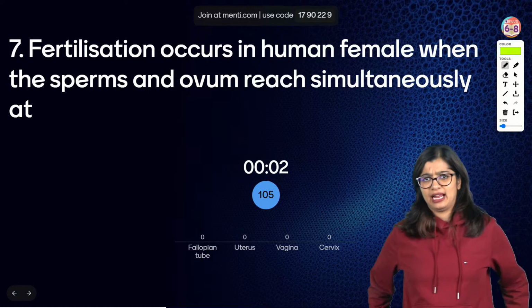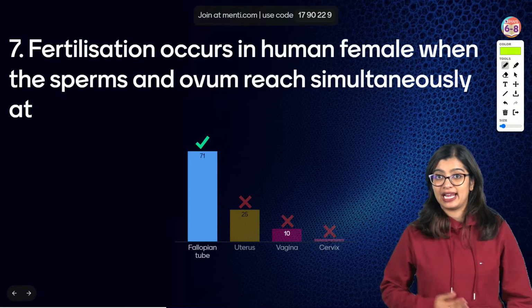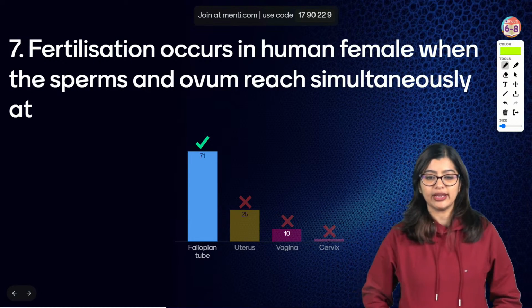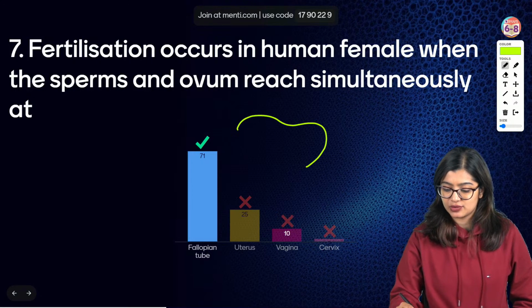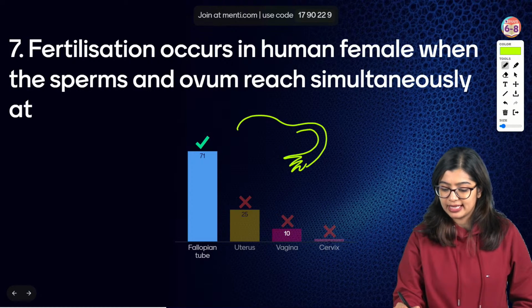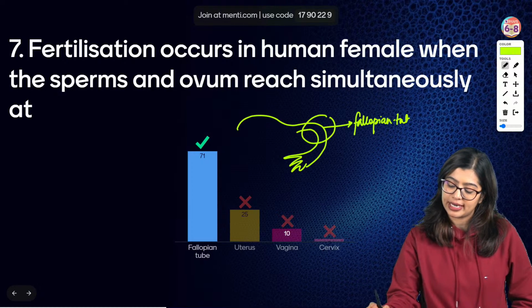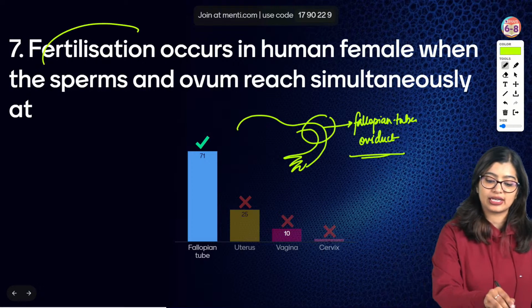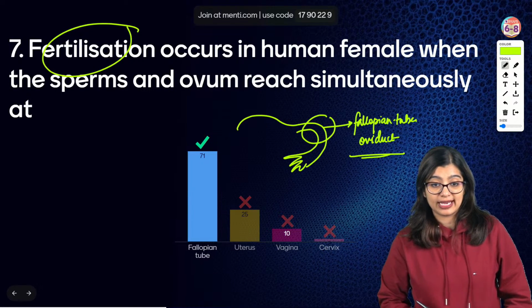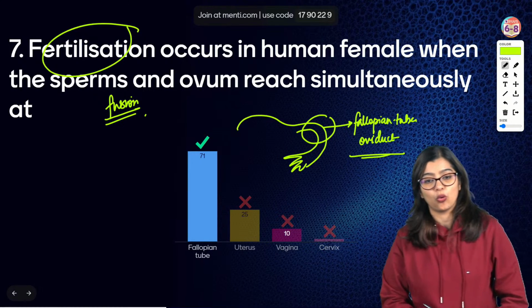Cervix is the birth canal which undergoes considerable dilation during the birth of the baby. Very good. In the female reproductive system, the fertilization process happens at the fallopian tube, which is also called the oviduct. This is where the fertilization process occurs. What is fertilization? It is the fusion of sperm and ovum.